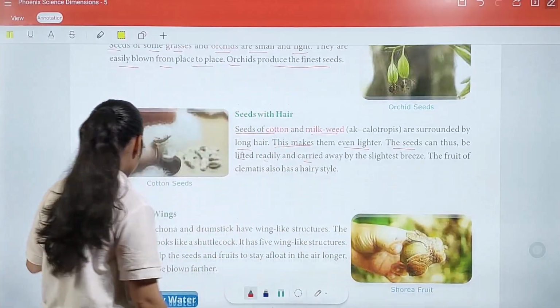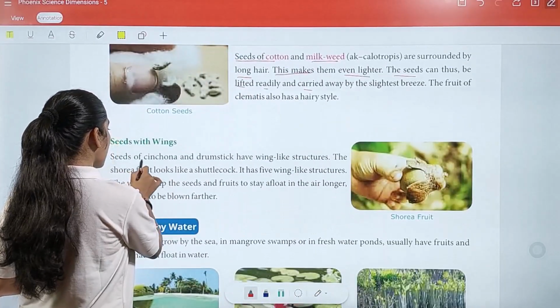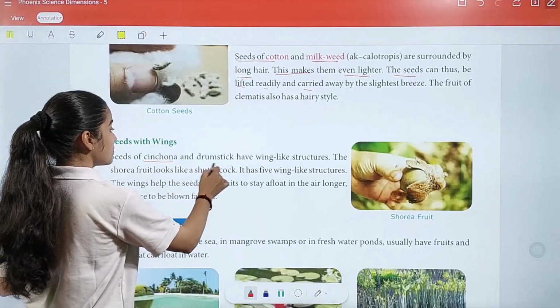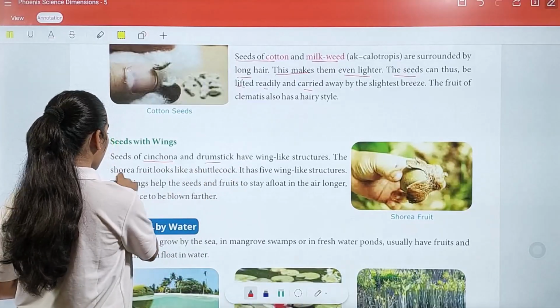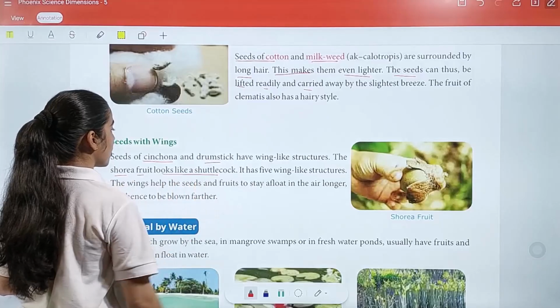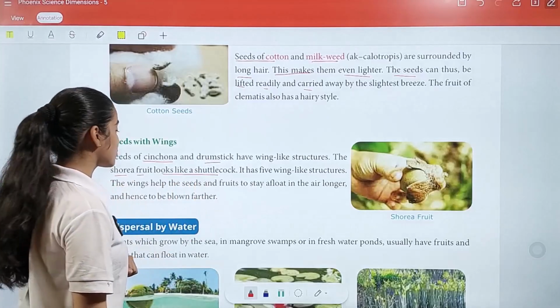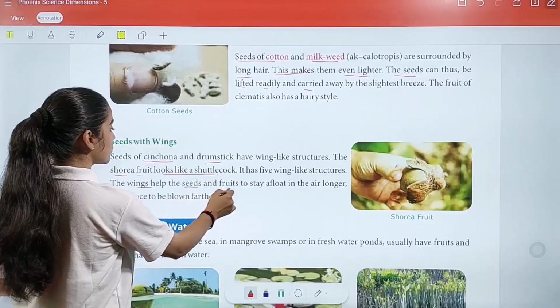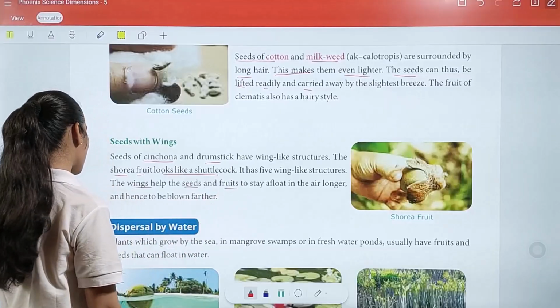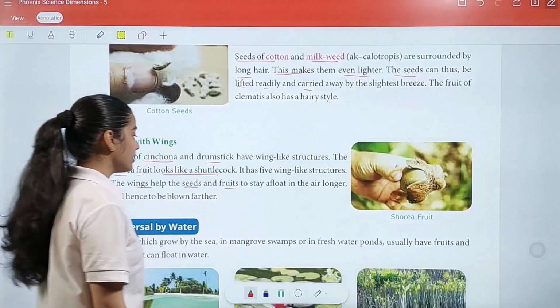Okay. So now we have seeds with wings. Seeds of cinchona and drumsticks have wing-like structures. The Shorea fruit looks like a shuttlecock. It has five wing-like structures. The wings help the seeds and fruits to stay afloat in the air longer and hence to be blown farther.